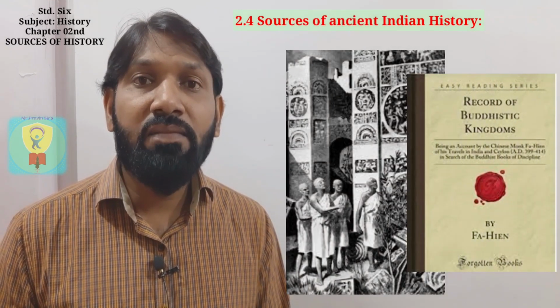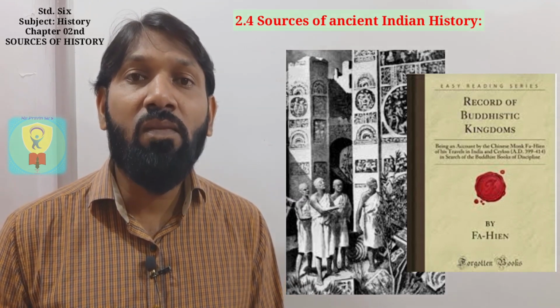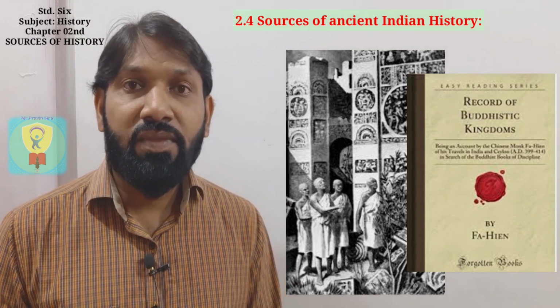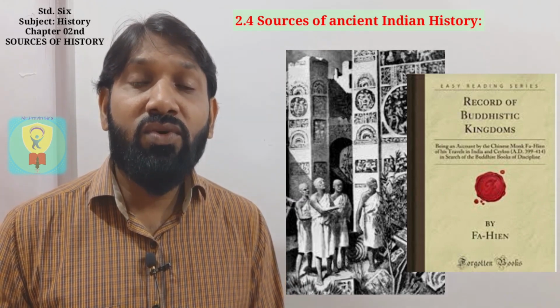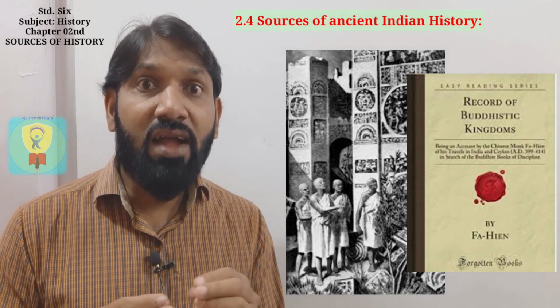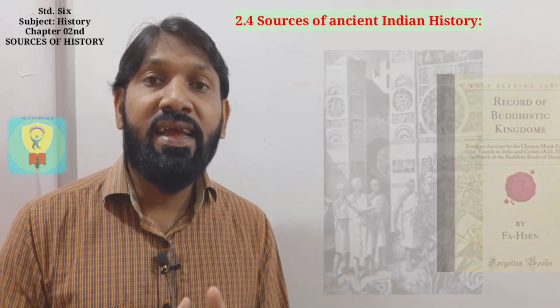For example, Fa Hien from China traveled from China to Asia, and during this he wrote a travelogue, which also helps us to know our ancient Indian history. Fa Hien was a Chinese monk.